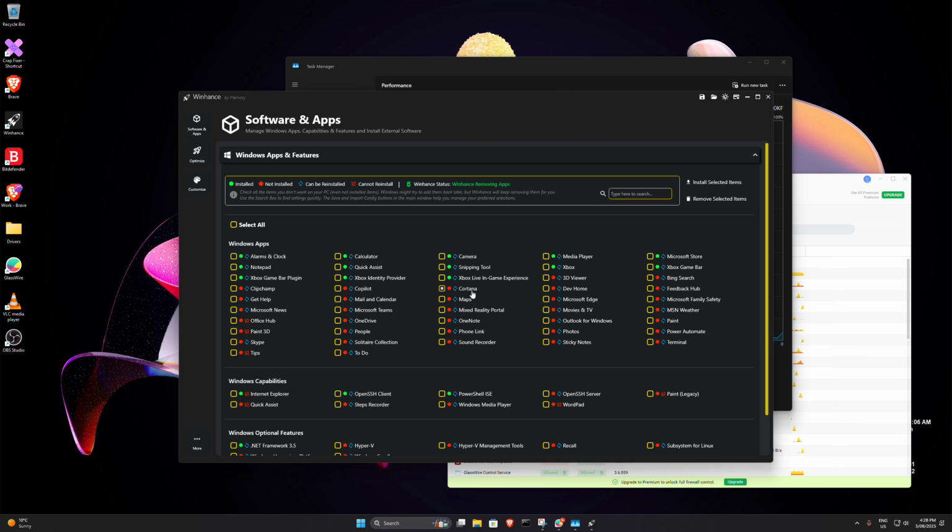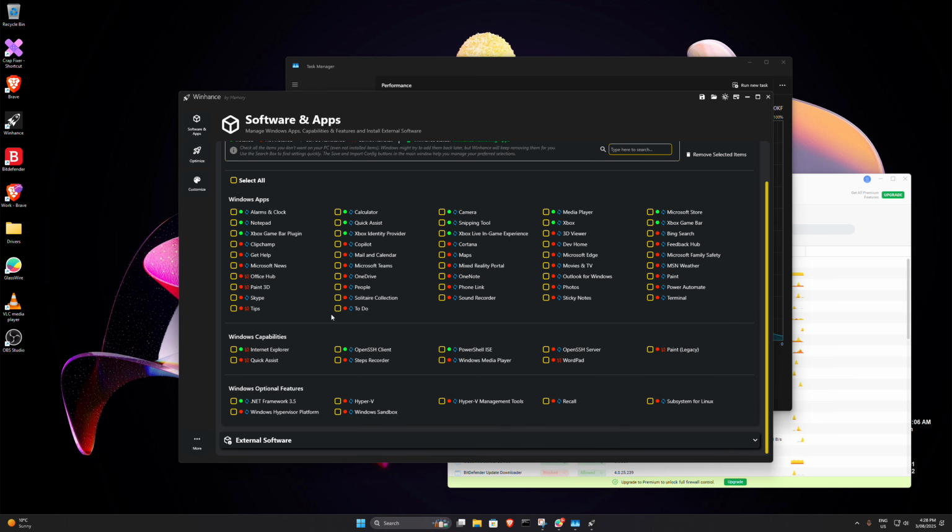To uninstall, click on the apps, select them all with the little box, go up here and click remove selected app and it'll remove it. If you want to reinstall the app again, just click on it, come back in here and click install app. As I say, if it lets it be installed from here, it'll reinstall it. Otherwise, you'd have to install it from somewhere else.